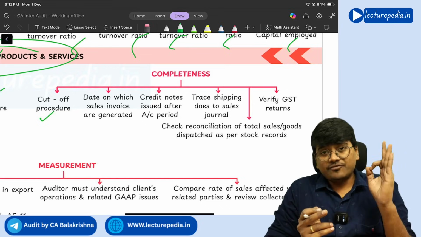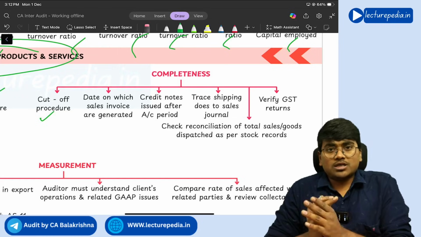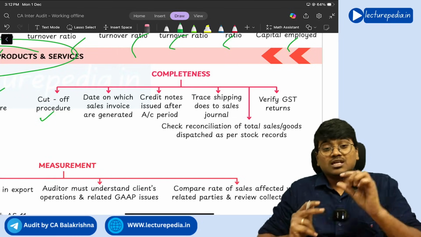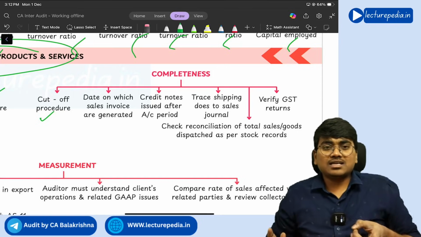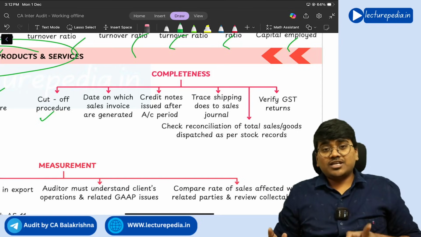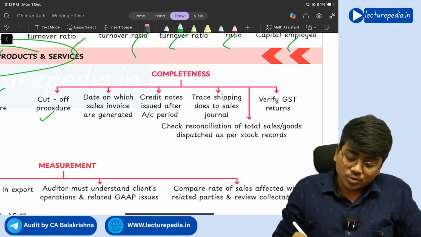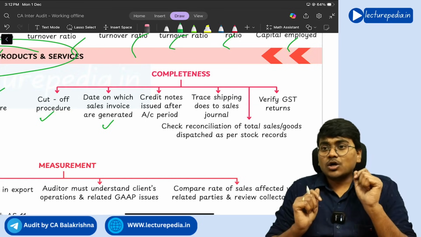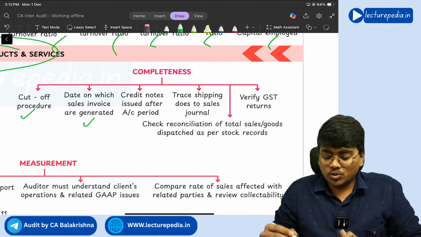Next, specific attention should be given to the date of sale on the invoice. If the date of sale falls in the next year, you should not recognize it as sales in the current year. If the date of sale is falling in the current year, you should not recognize it in the next year. So you need to give specific attention to the date. Next, credit notes that are issued after the accounting period, you should also give attention to these things.